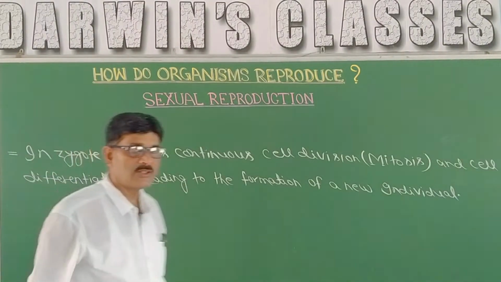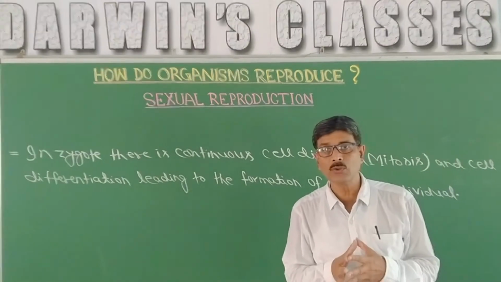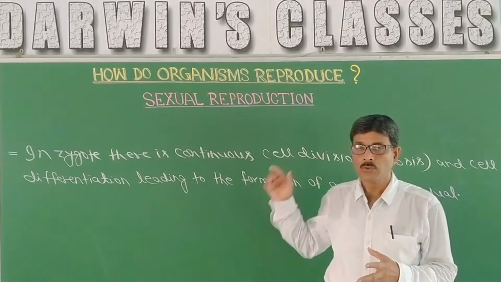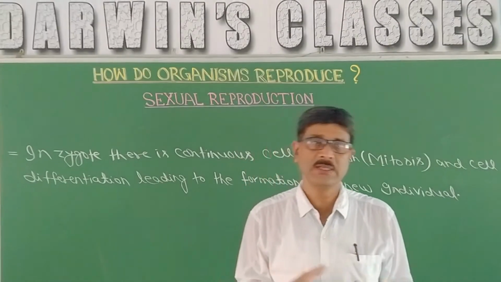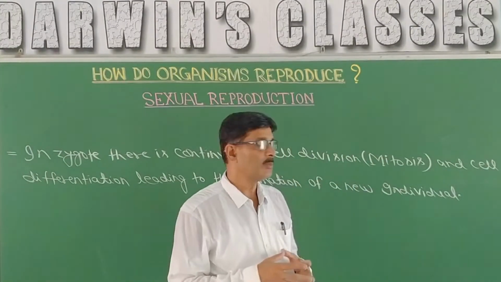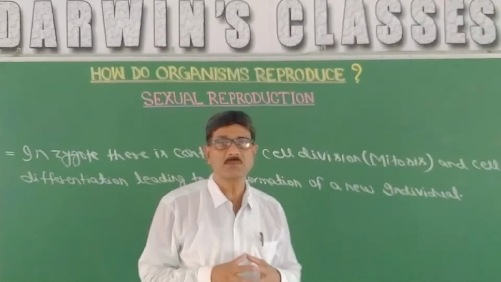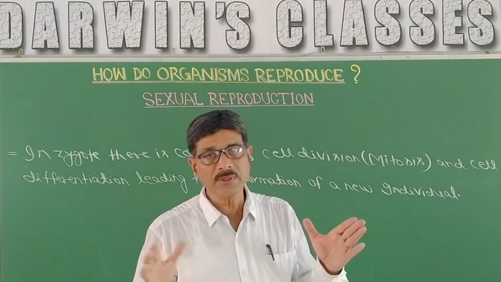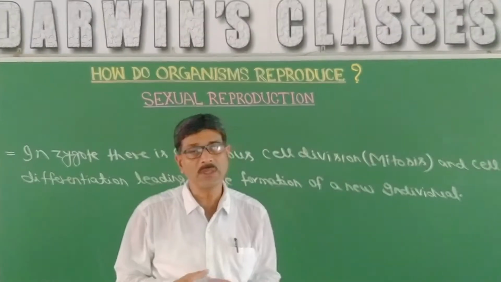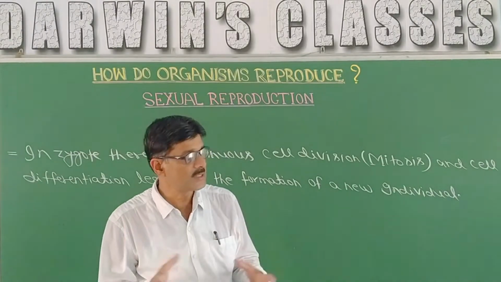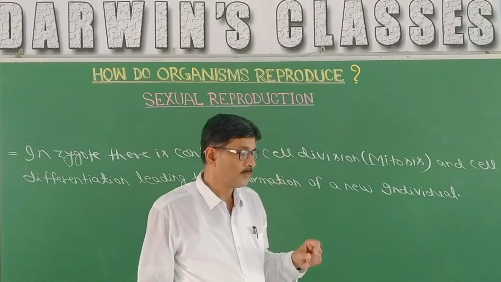When there is fertilization, there will be formation of zygote, and this zygote will go into the embryonic development phase by continuous cell division, and here the cell division will be equational cell division. That means in zygote there are 46 chromosomes, then each and every cell which is going to be made from zygote will contain 46 chromosomes. That means equational cell division, mitosis.